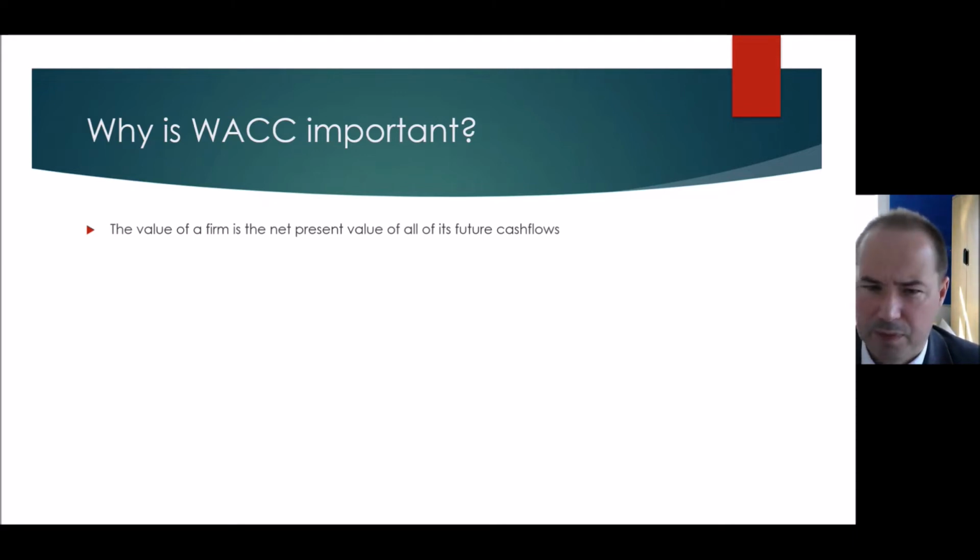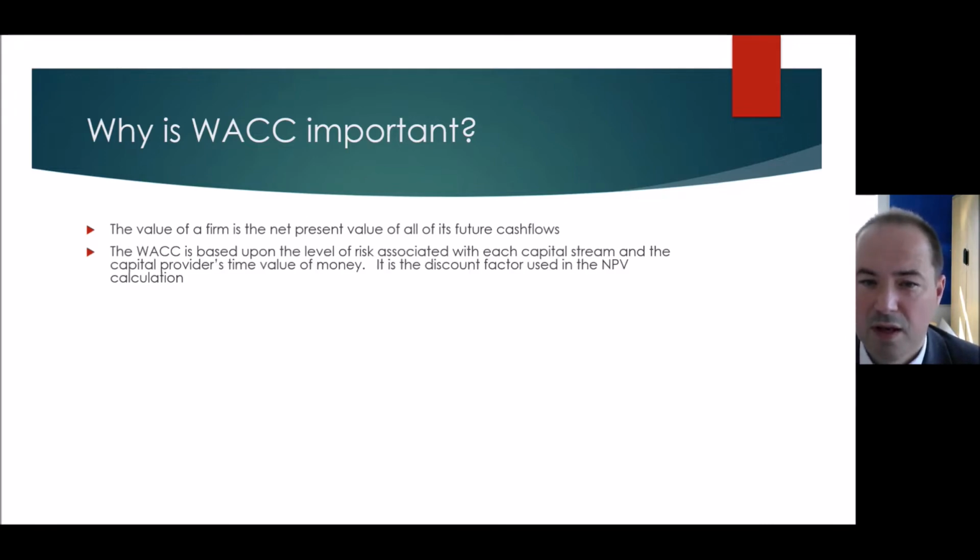Well, the value of a firm or an organisation is the net present value of all of its future cash flows. So we take all of our cash flows, we discount them by the discount factor, and that creates the net present value, and that is the theoretical value of any firm. The weighted average cost of capital is the risk associated with each capital stream and the capital provider's time value of money, and that is the discount factor used in this net present value calculation.